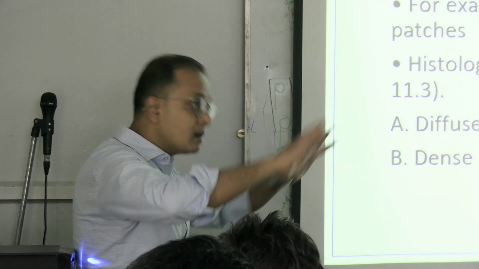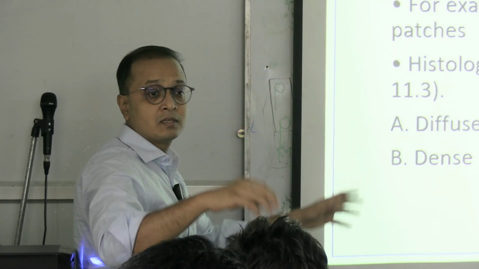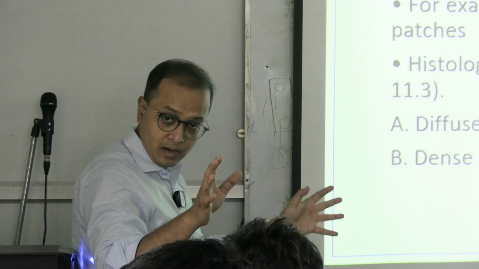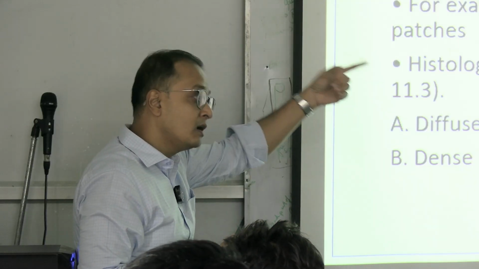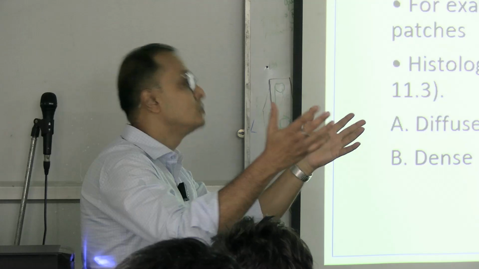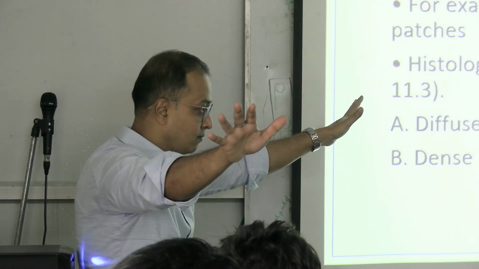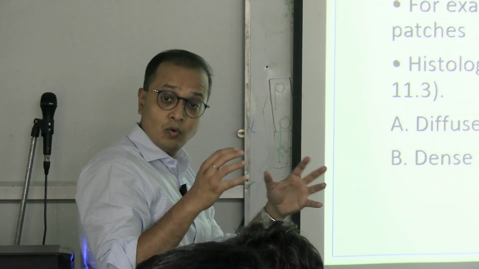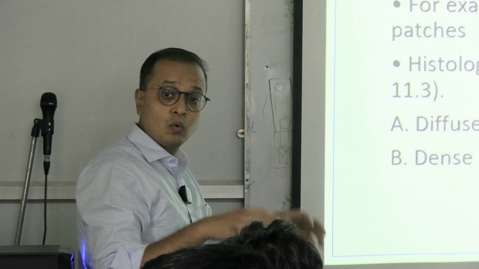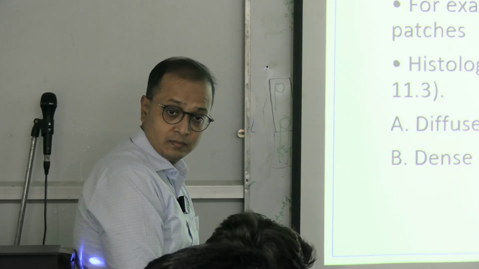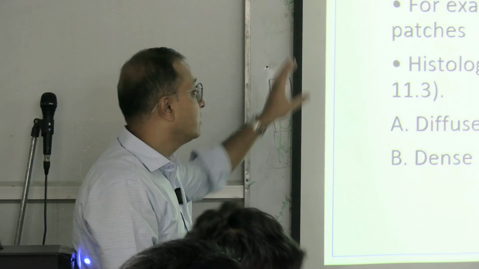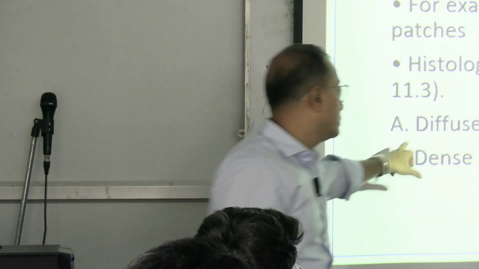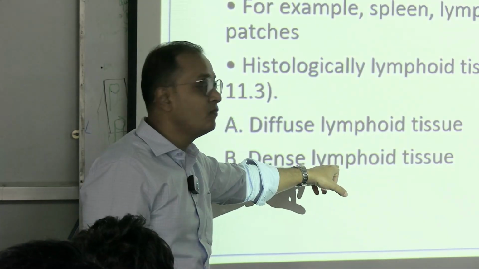If they are localized in a class, we call them localized, or dense, lymphoid organs. So, addressing the secondary lymphoid organs, we have diffuse lymphoid organs and dense lymphoid organs.